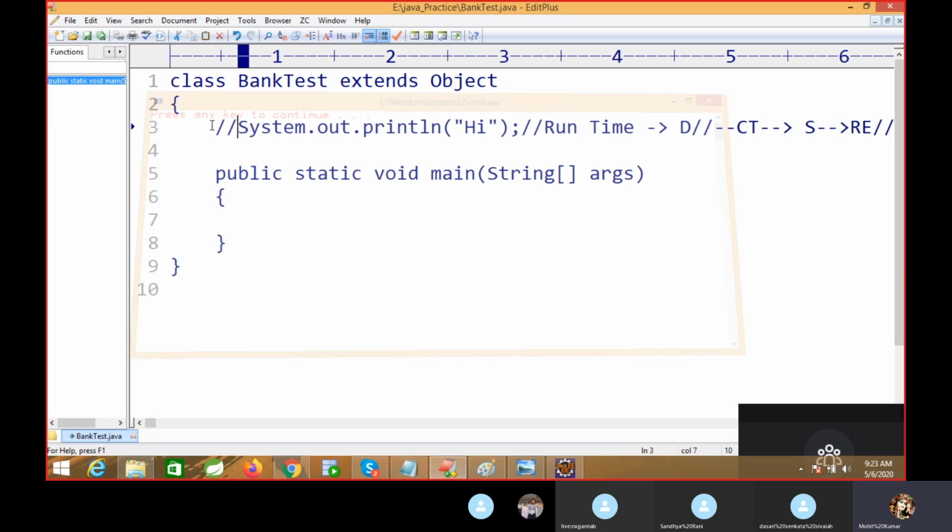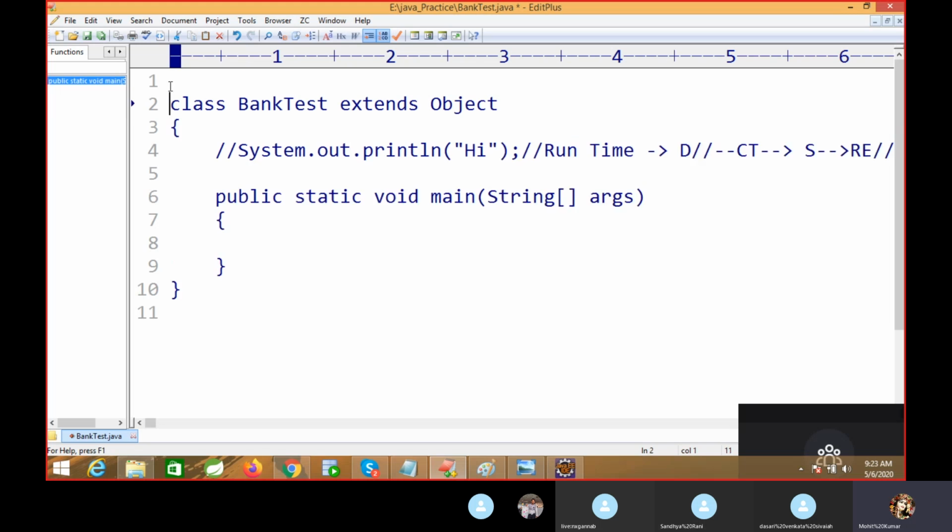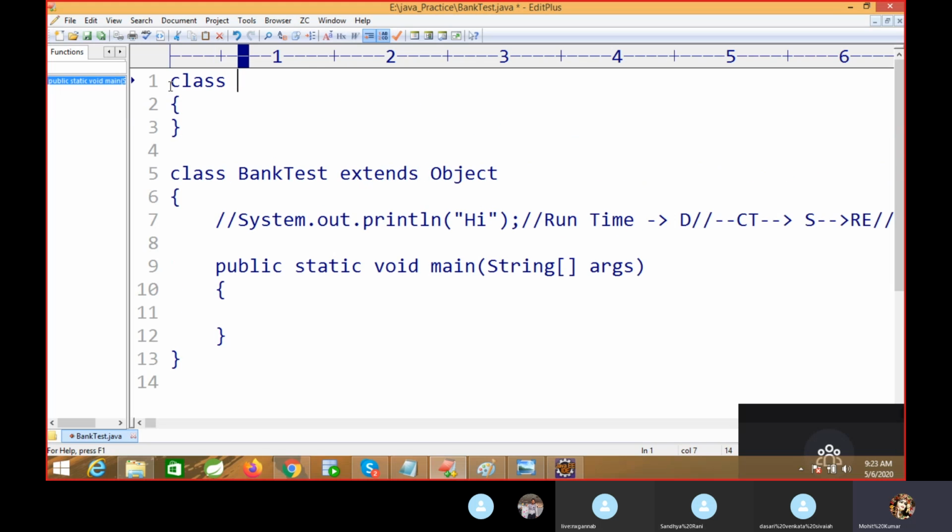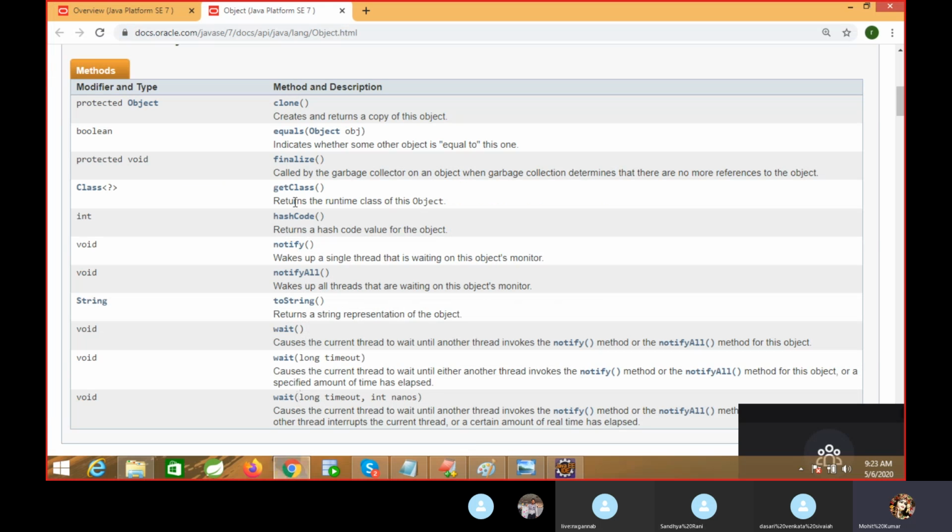Okay, see, we have one class that is called Object. I will tell you why they have created the Object class, and why it is inherited. We have many methods, I have shown you, right? So the Object class is developed by the Java people, and inside it we have multiple inbuilt methods. How to use them and what is the use of them, we will see.